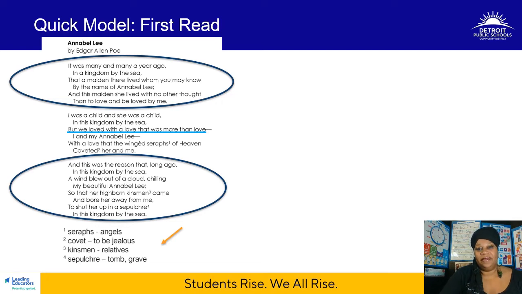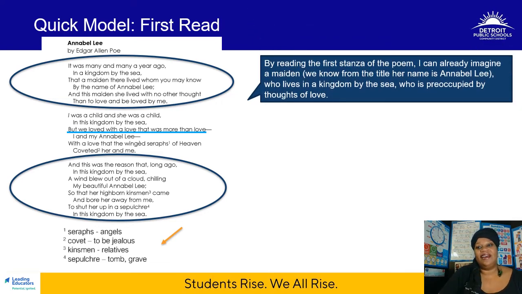Well, from that first stanza of the poem, I can already imagine a maiden whom we know from the title. Her name is Annabel Lee, who lives in this kingdom by the sea and who's preoccupied by thoughts of love. Let's continue our first read.